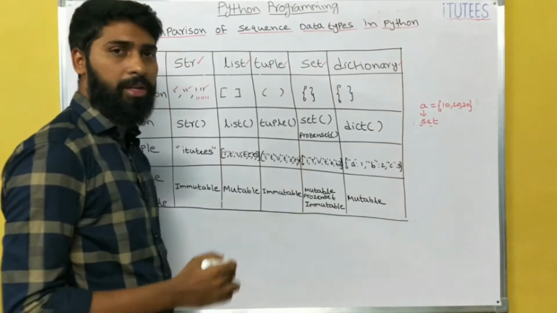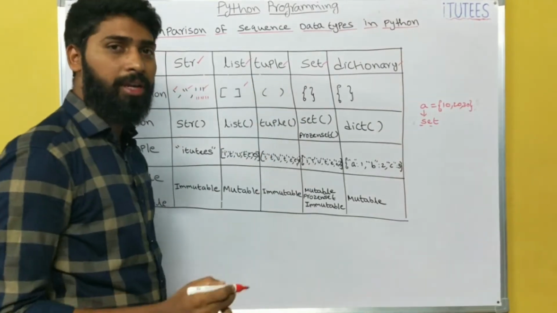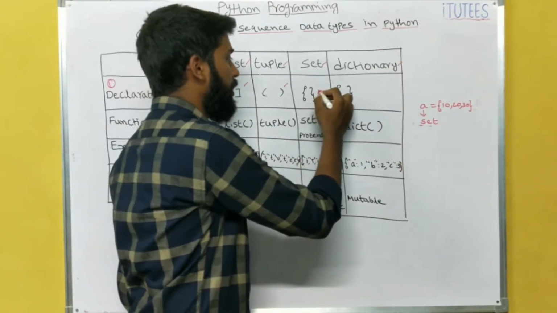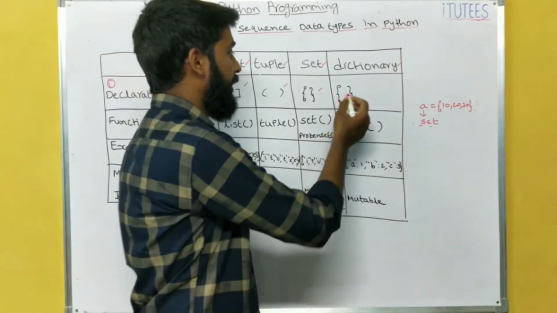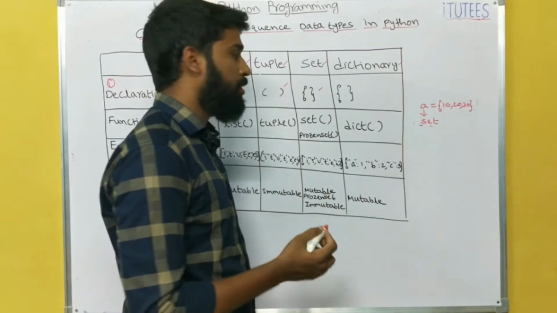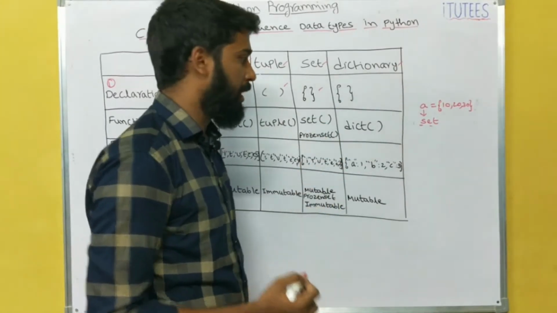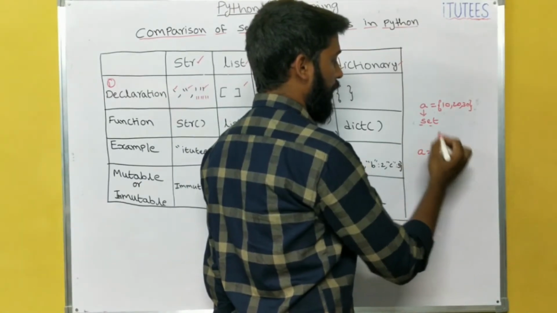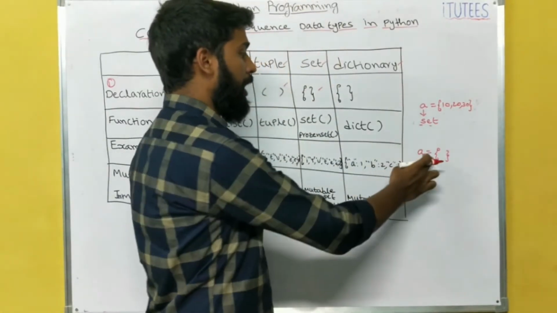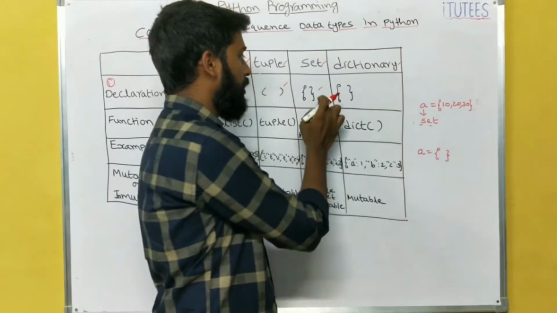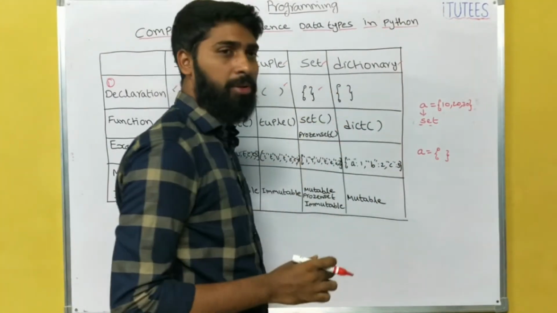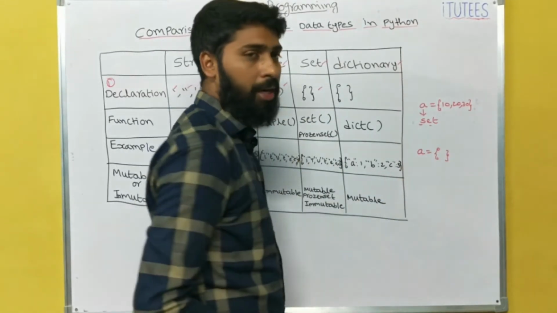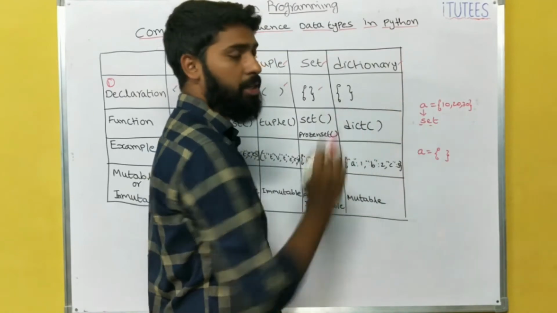So how can we define a list? Square brackets. How can we define a tuple? Small brackets. How can we define a set? Curly brackets. Next, dictionary. A dictionary is also defined with the help of curly brackets. For example, if I define A equals empty curly brackets, then A becomes a dictionary, not a set. The set and dictionary both use curly brackets, but if I define empty curly brackets, then A becomes a dictionary.